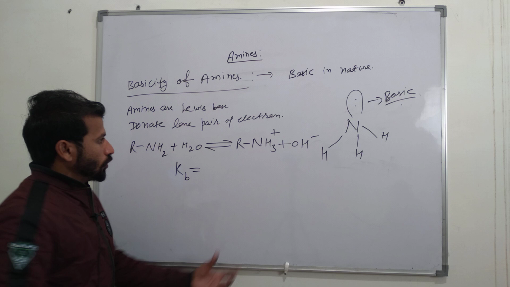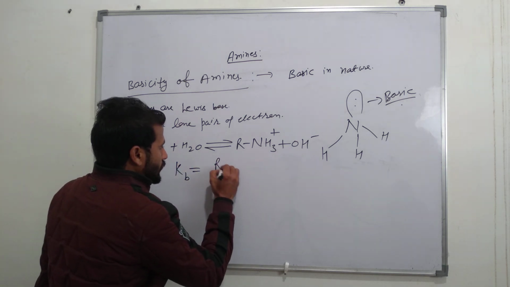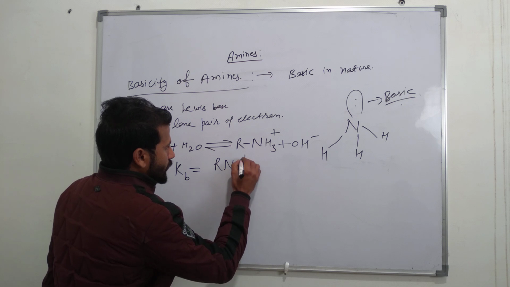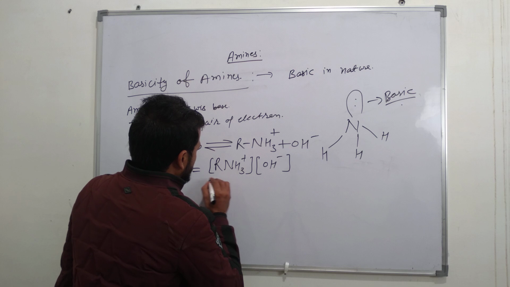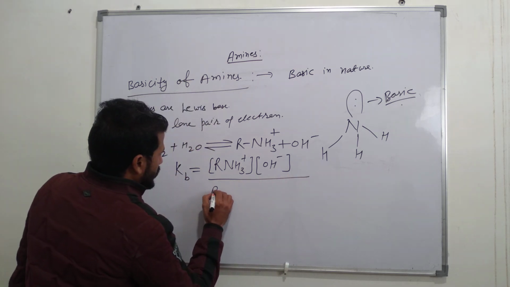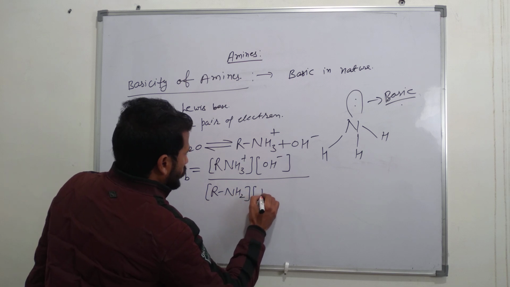This is equal to product side divided by reactant side. Here the product side is R NH3 positive into OH negative, divided by R NH2 into water.